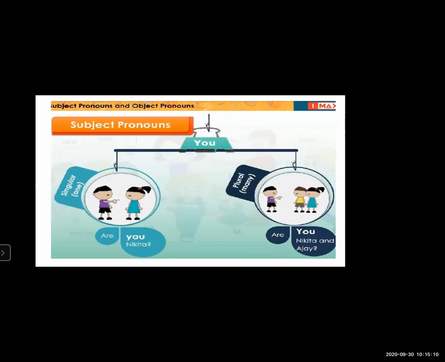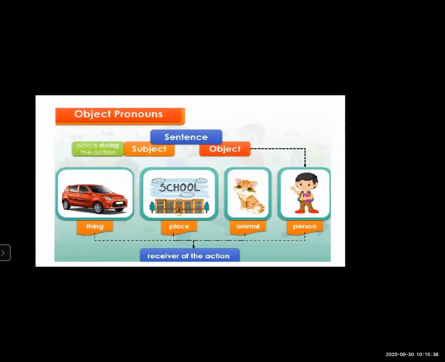Now in the second sentence, if you say "Are you Nikita and Ajay?", "are you" is used here also. But here a single girl is there, and here a girl and a boy both are there. So what is happening over here? "You" is a word used for both singular and plural as a subject pronoun. Keep in mind always that "you" is used for both singular and plural as a subject pronoun.